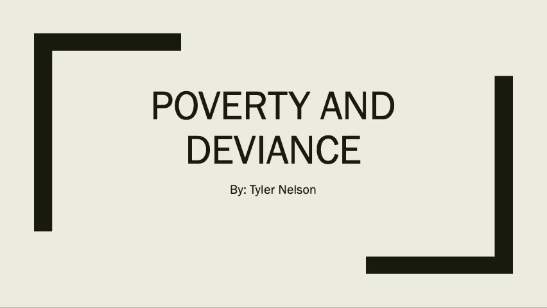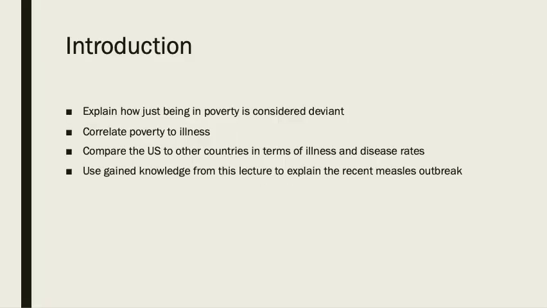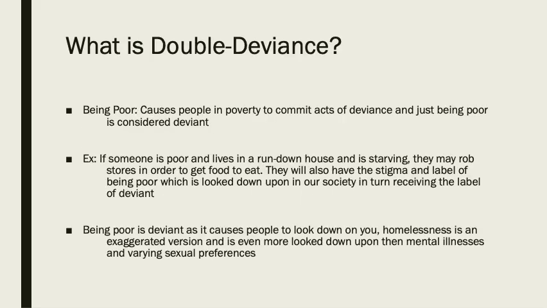I'm doing a mini lecture on poverty and deviance. So, in this lecture, we are going to explain just how being in poverty is considered deviant, correlate poverty to illness, compare the US to other countries in terms of illness and disease rates, and use the gained knowledge from this lecture to explain the recent measles outbreak.